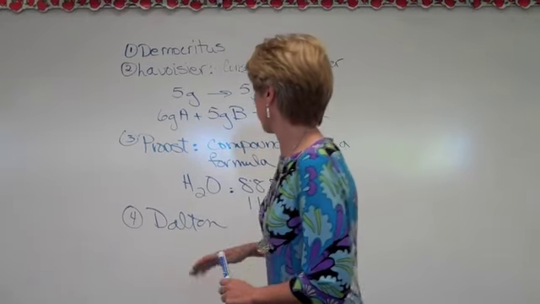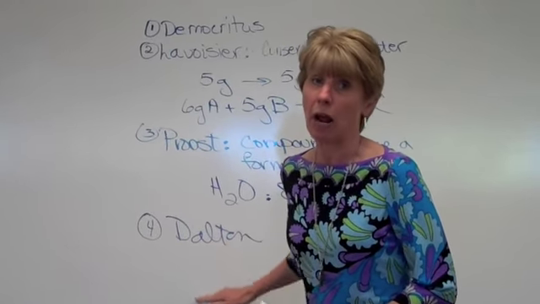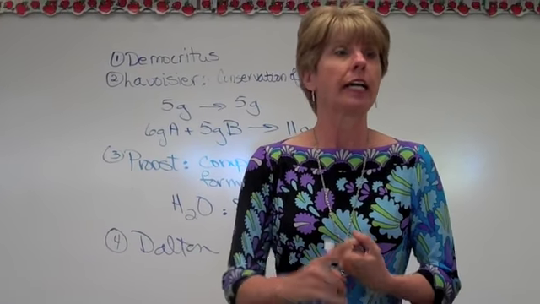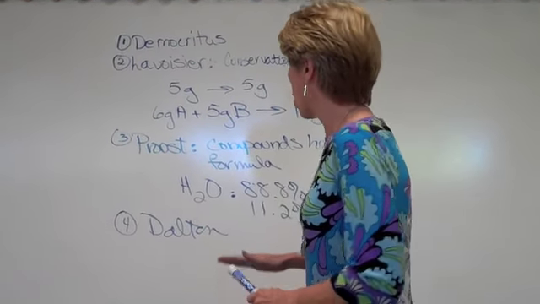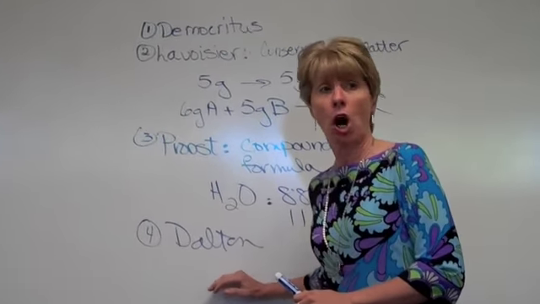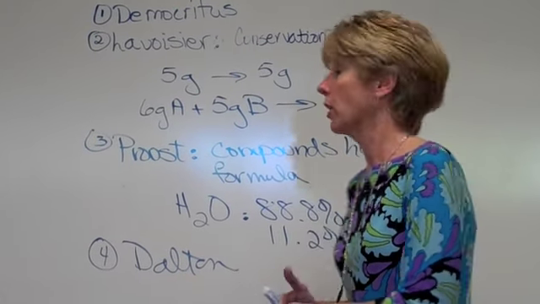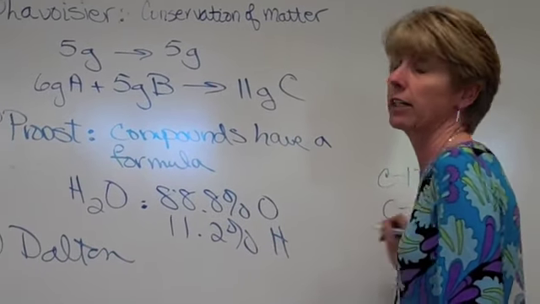Now, we know that his stuff was not correct because atoms can be divided up into electrons, protons, neutrons, and smaller things like that. We know that not every single atom of carbon has a weight of 12. There are isotopes of carbon. So there's such a thing as carbon-12, there's such a thing as carbon-14.